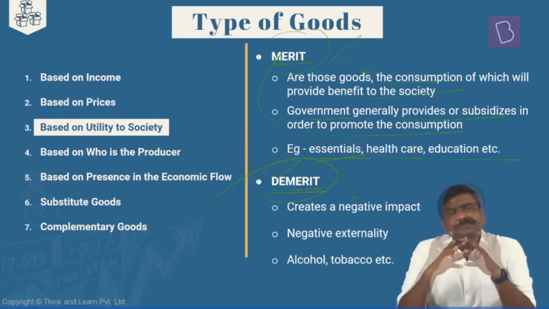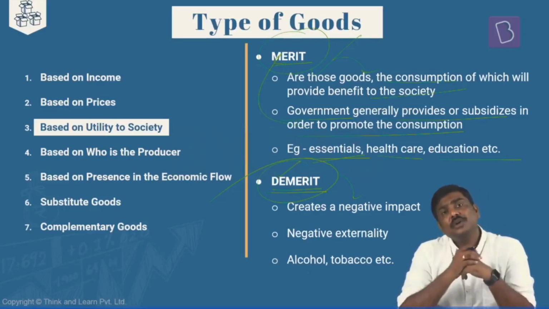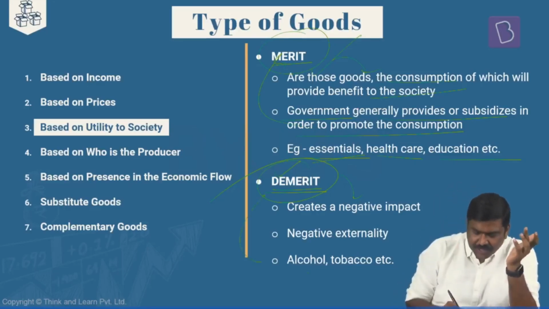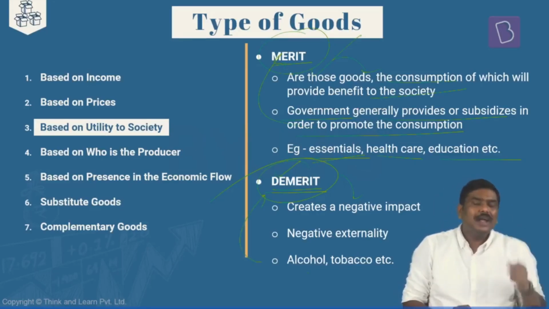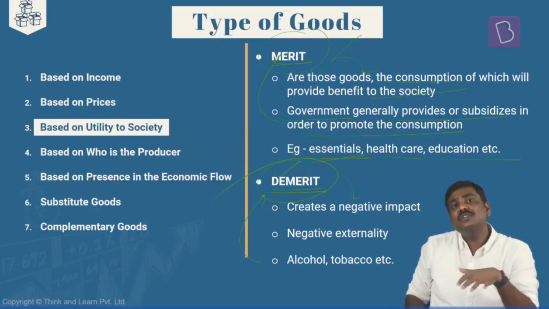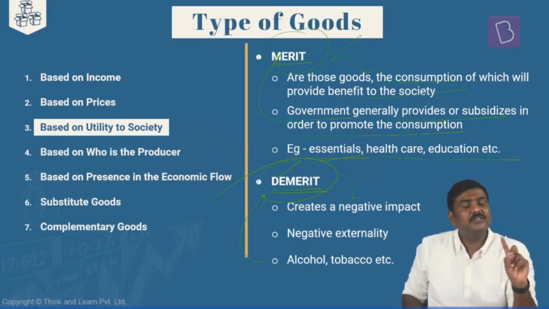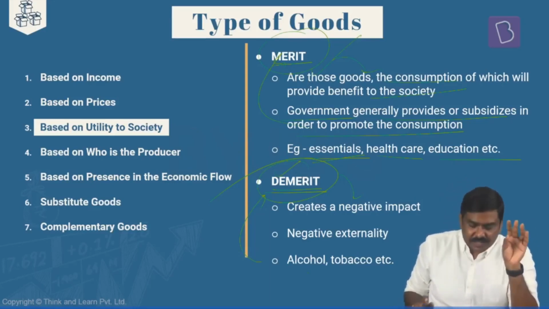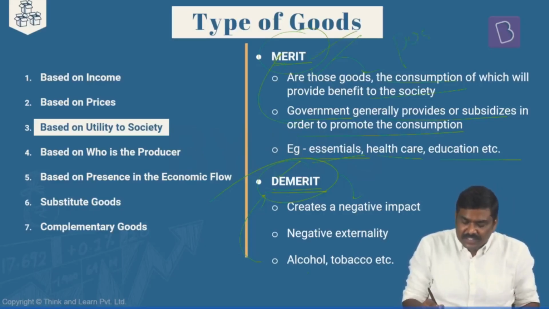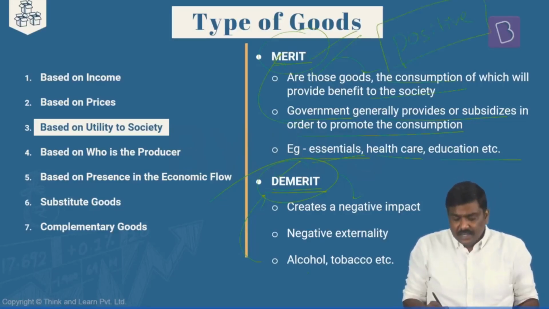For example, more and more consumption of tobacco products, alcoholic products, etc. are generally associated with the concept of a demerit good. And not only the consumer will suffer because of more consumption of these goods, the society as a whole will also suffer. That is the precise reason I've written that in case of merit goods, there are positive externalities, whereas in case of demerit goods, there are negative externalities.